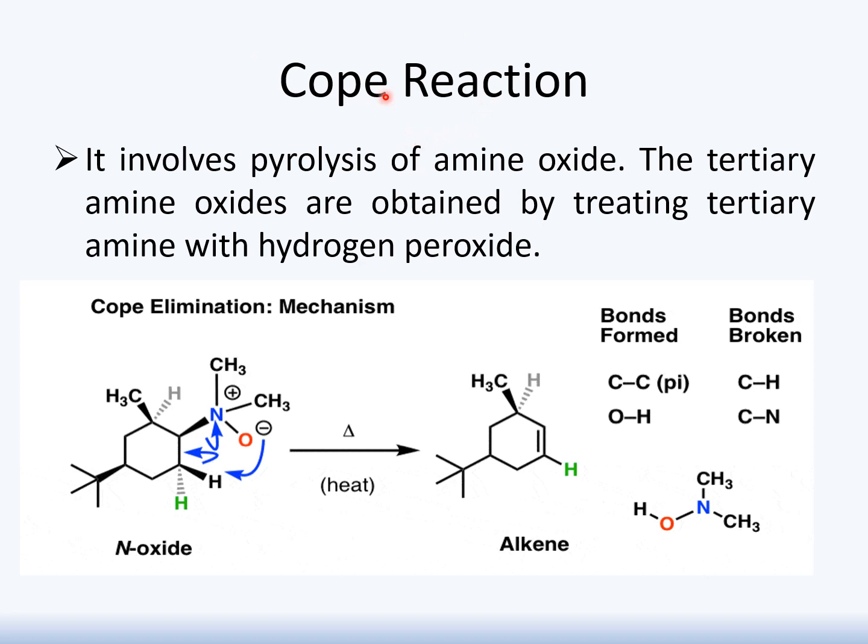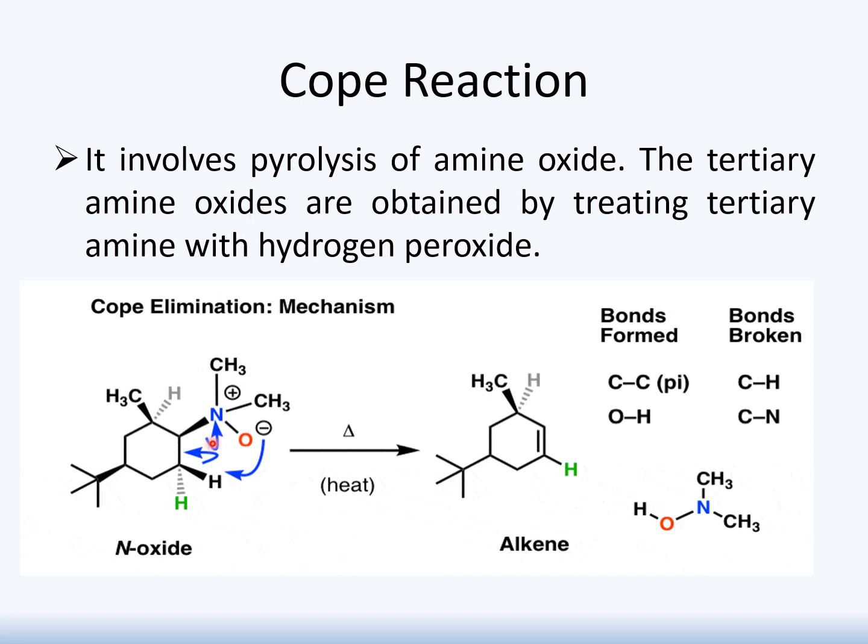The next reaction is the Cope reaction, and this is one of the popular reactions. It is also named pyrolysis of amine oxide. Here we need amine oxide as a reactant, it is pyrolyzed, and we get alkene as a product. We produce amine oxide by the reaction of hydrogen peroxide with a tertiary amine, and in this reaction we get tertiary amine oxide.